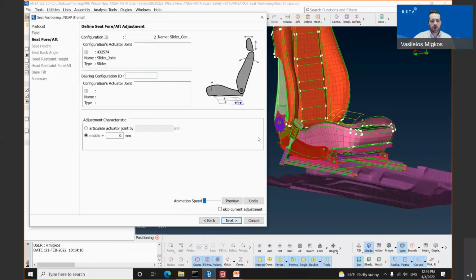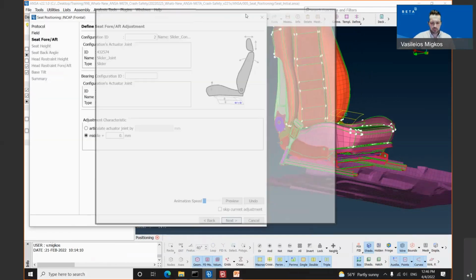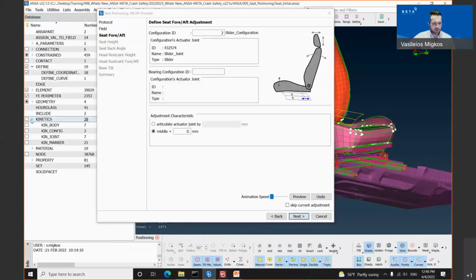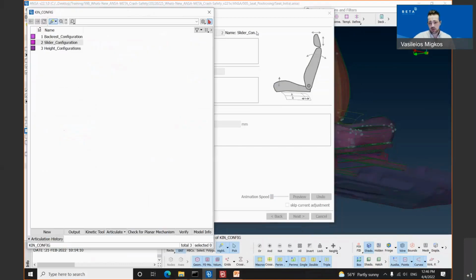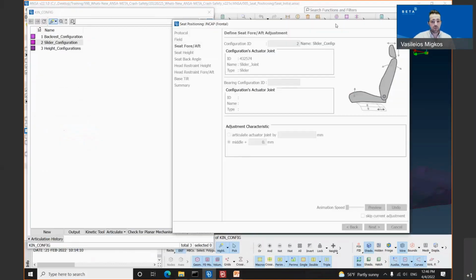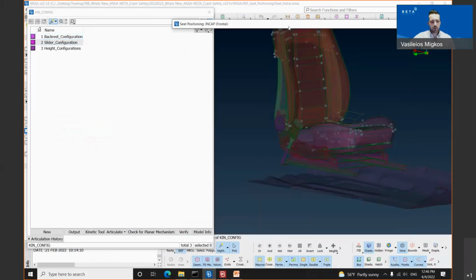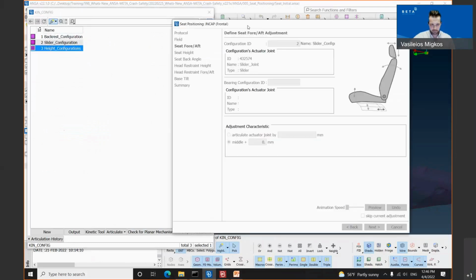There is something very, very interesting and smart about this tool. I will open up the kinetic configuration, the kin configuration, which has been created for our example. As you can see, we have created a backrest configuration, a slider configuration, as well as a height configuration for this example.